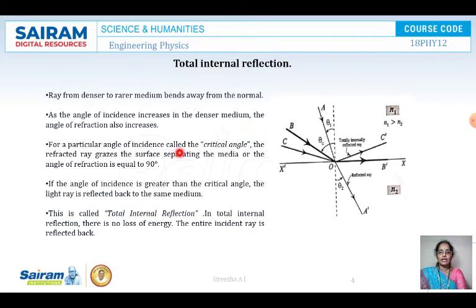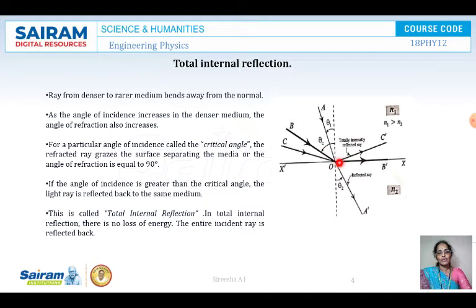For a particular angle of incidence called the critical angle, the refracted ray grazes the surface separating the two media N1 and N2. If the angle of incidence for the ray C is increased beyond this, what is happening?